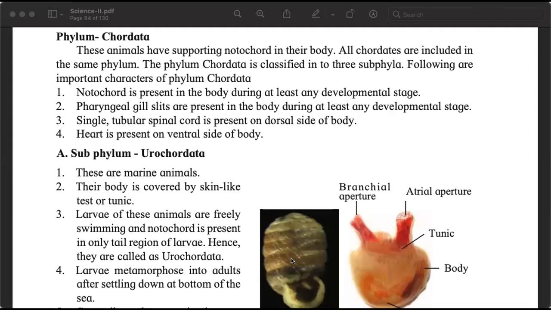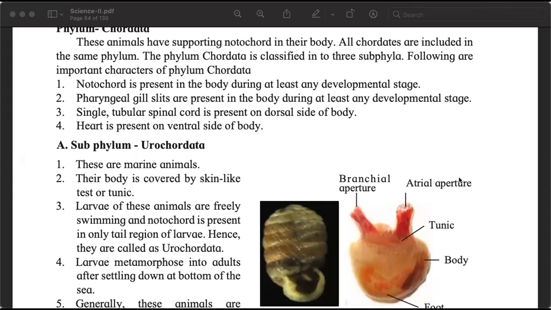So the first phylum is Porifera. We completed that. Cnidaria, Platyhelminthes, Aschelminthes, Annelida, Arthropoda, Mollusca, Echinodermata, and Hemichordata. 9. The 10th phylum under the kingdom Animalia in the 5 kingdom system is not Hemichordata but Chordata. Now we have come to the phylum Chordata. So of course, all the animals in this phylum will have notochord in some shape or form. So these animals have supporting notochord in their body.